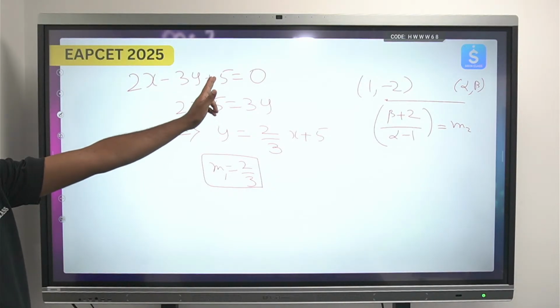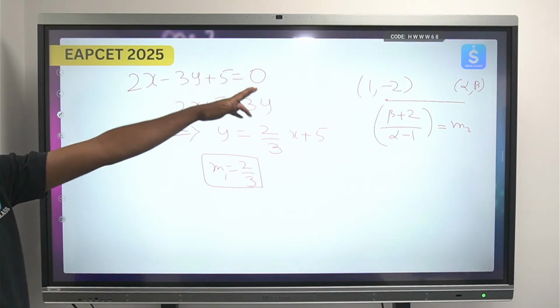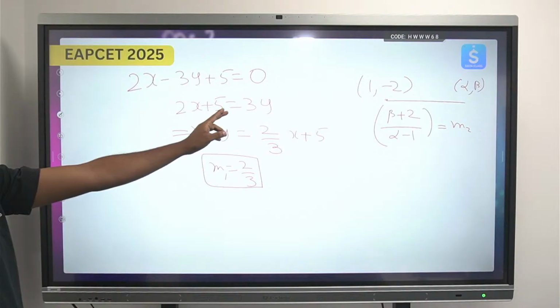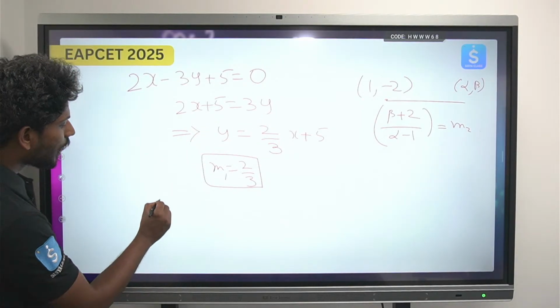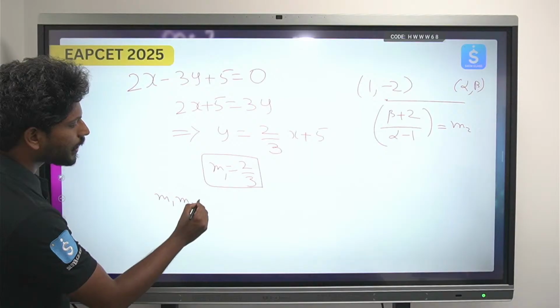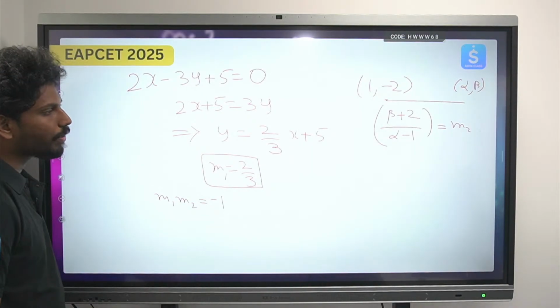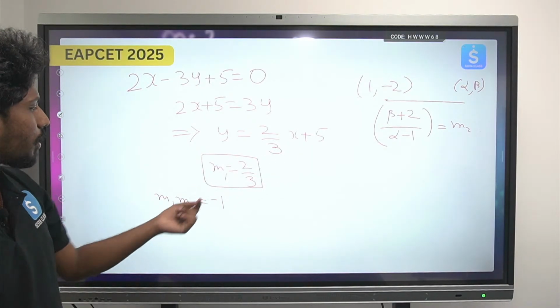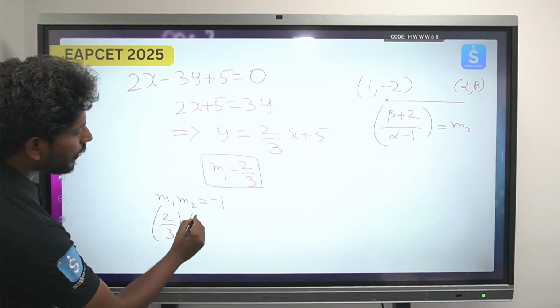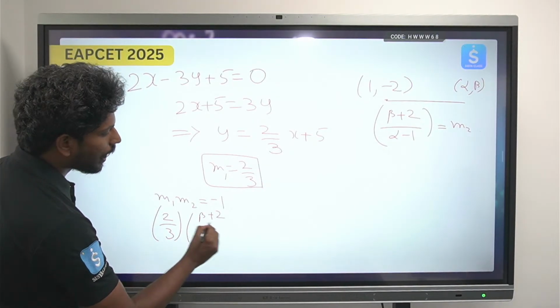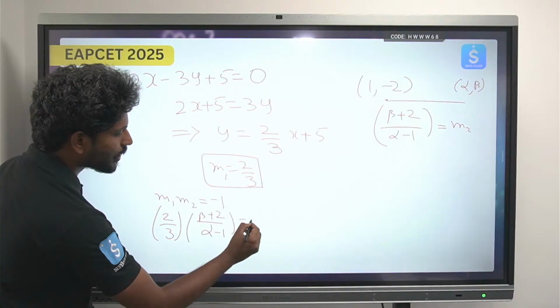2x minus 3y plus 5 equals to 0. After sending 3y to the other side, then y is equals to 2 by 3 x plus 5. So we have m1 into m2 is equals to minus 1. Okay, m1 into m2 is equals to minus 1, the product of slopes. So 2 by 3 into beta plus 2 by alpha minus 1 equals to minus 1.